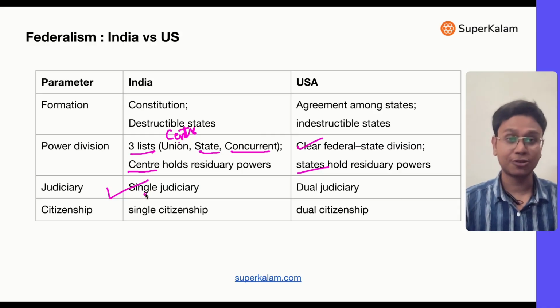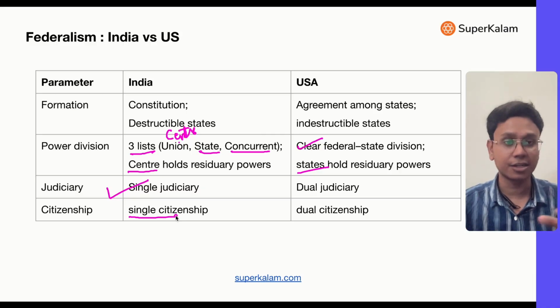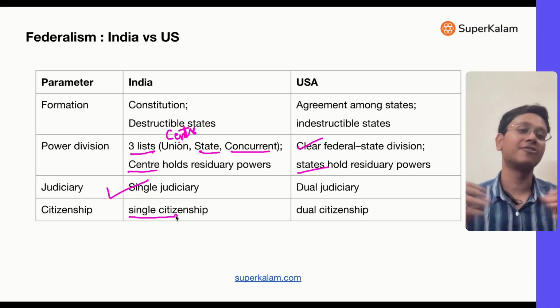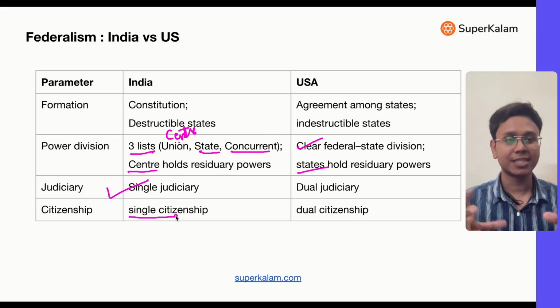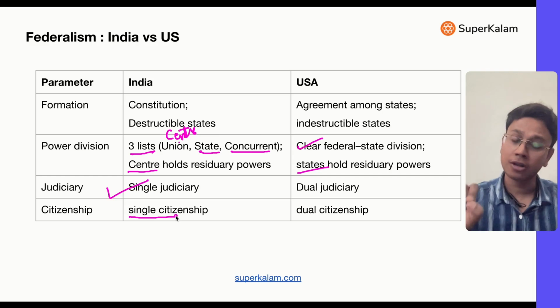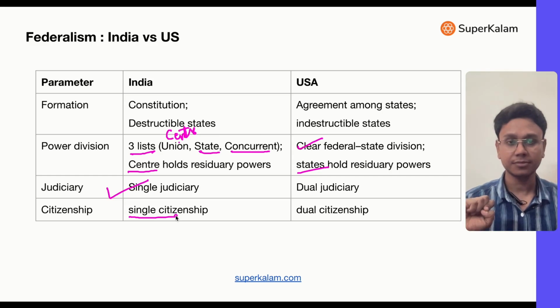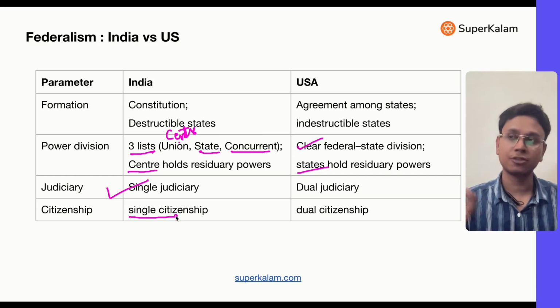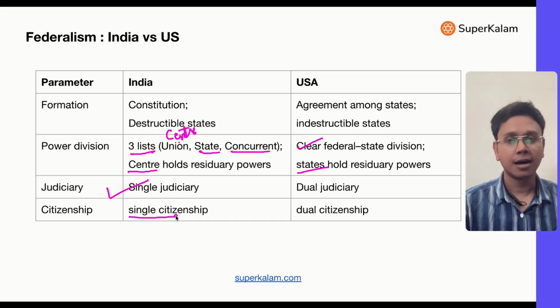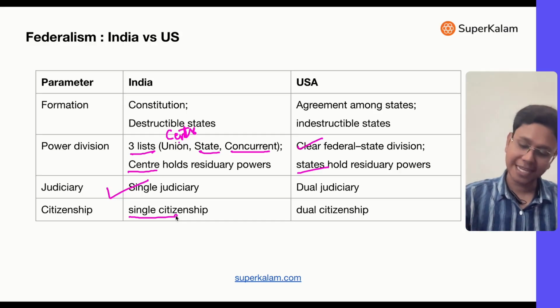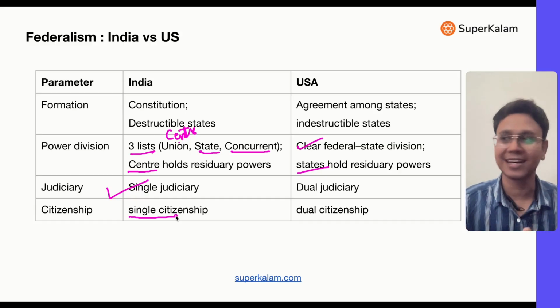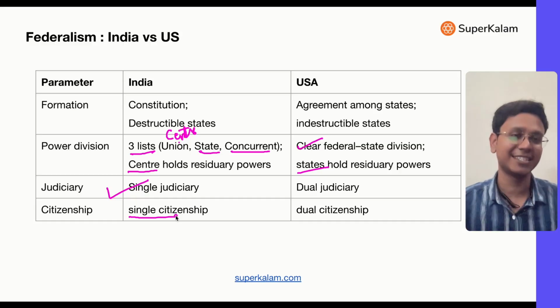In terms of citizenship also, in India we have a single citizenship, whether you are a member of Uttar Pradesh, whether you are a resident of Karnataka, Kerala, Kashmir, you are a citizen of India. But in USA, you are a citizen of USA and also of that particular state of which you are a member. Suppose you live in Texas, you are a Texas citizen. Then you are a citizen of Texas also, and a citizen of USA also. But in India, there is no concept of citizenship of Kerala or citizenship of Uttar Pradesh. We have a single citizenship.